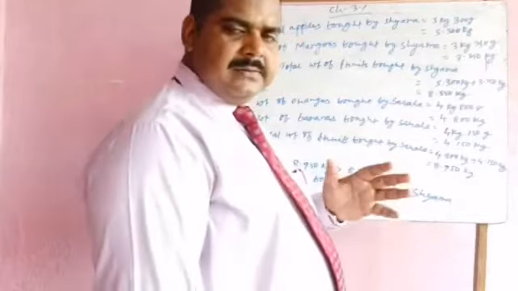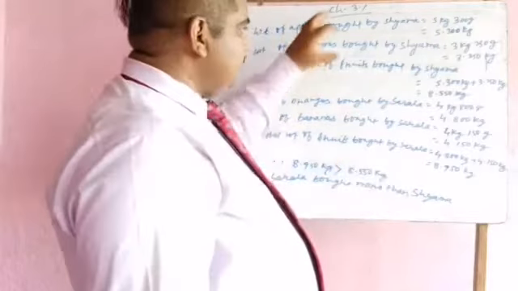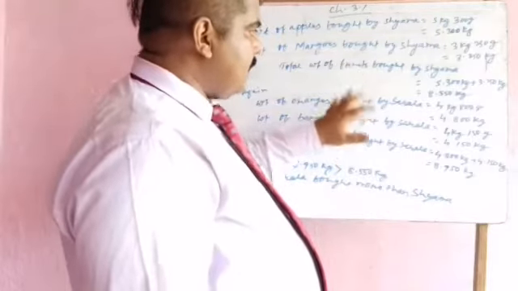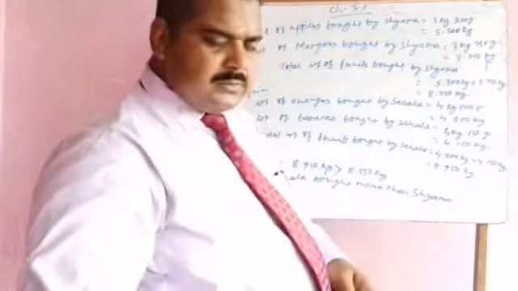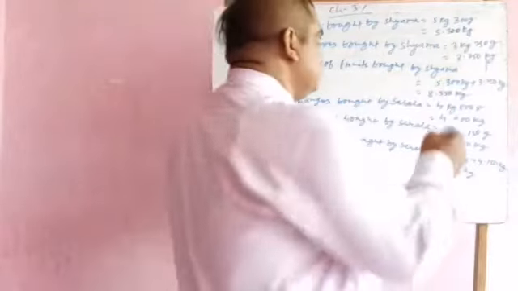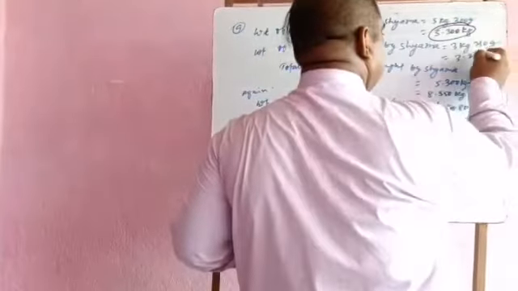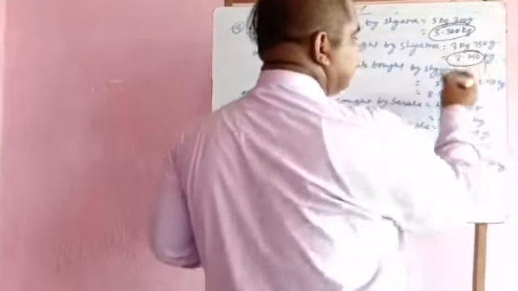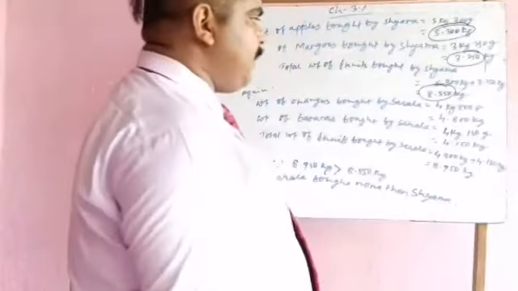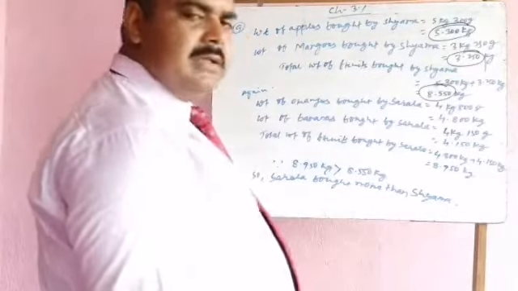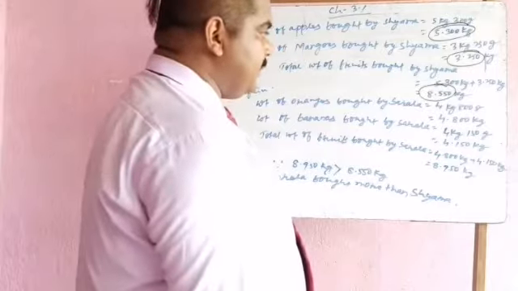I have converted it into kilogram. Therefore, for the total weight of the fruits purchased by Shyama, you have to just add these two. When you add, the total weight is 8.550 kg. It means 8 kg 550 gram.